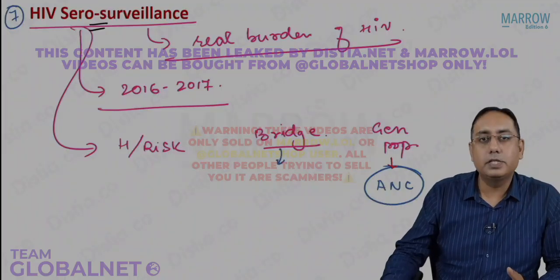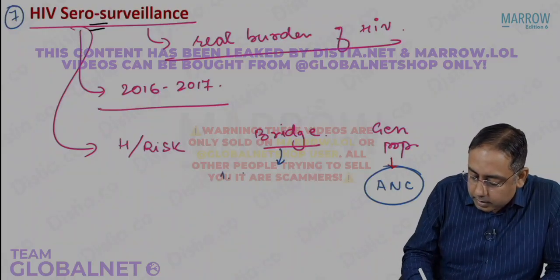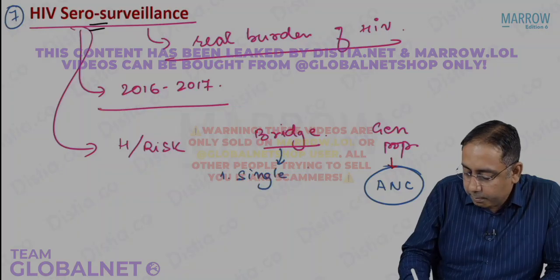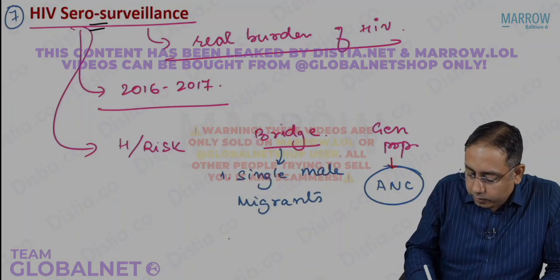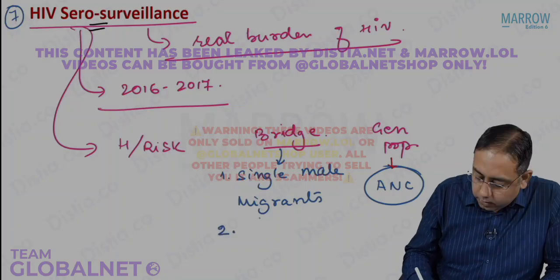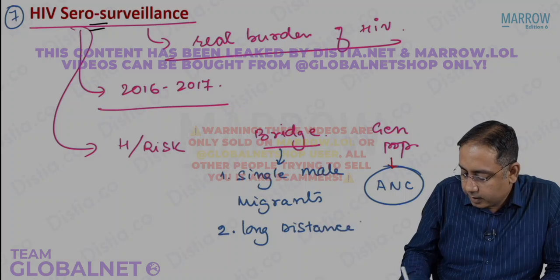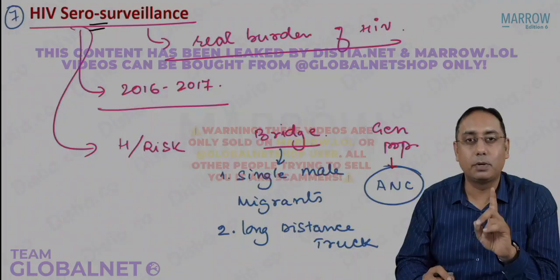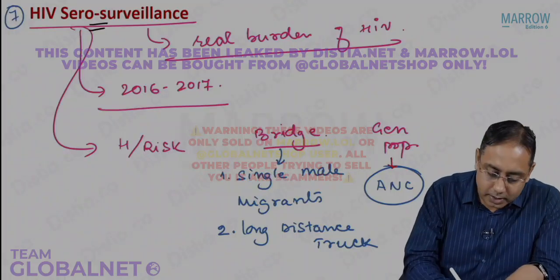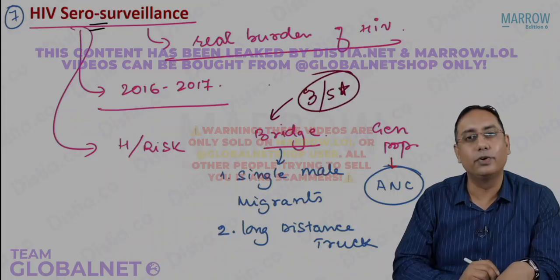For the bridge population, we take 2 groups. The first group we take is the single male migrants. The second group we will take up is the long distance truck drivers. So these are the 2 groups we take in the bridge population. This can be your MCQ. This is one of the high yield 3-star MCQ points for you.